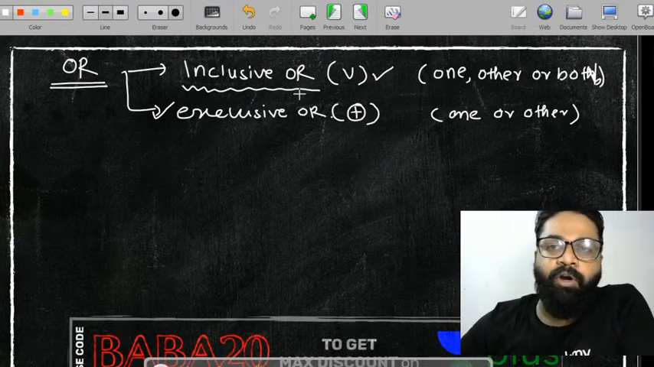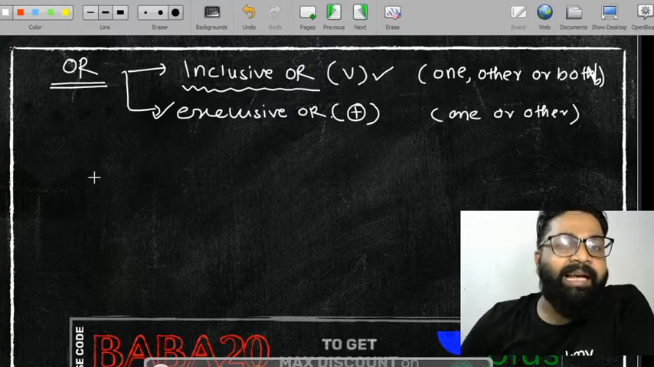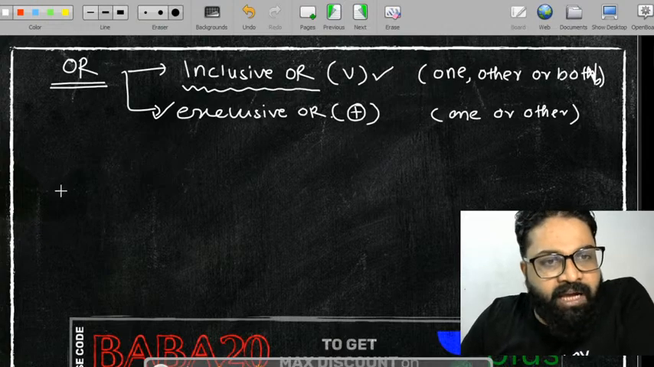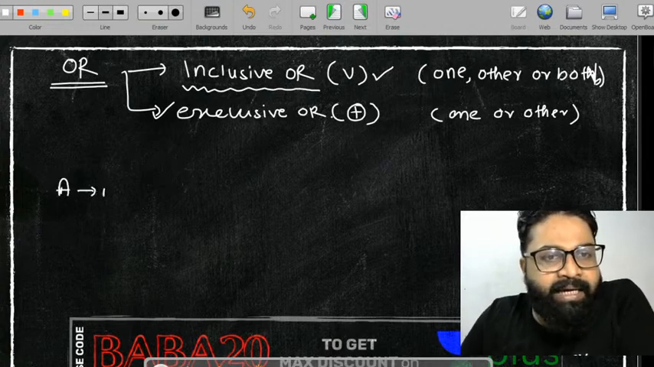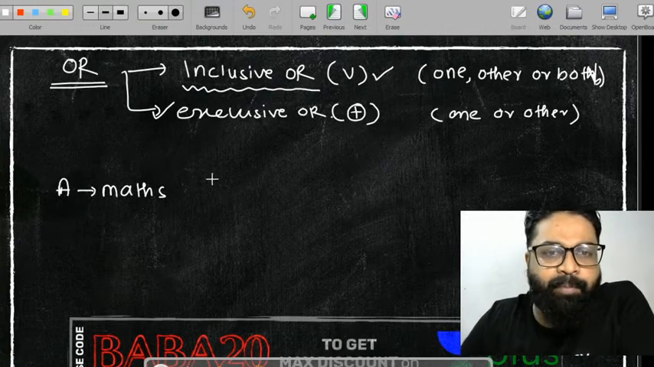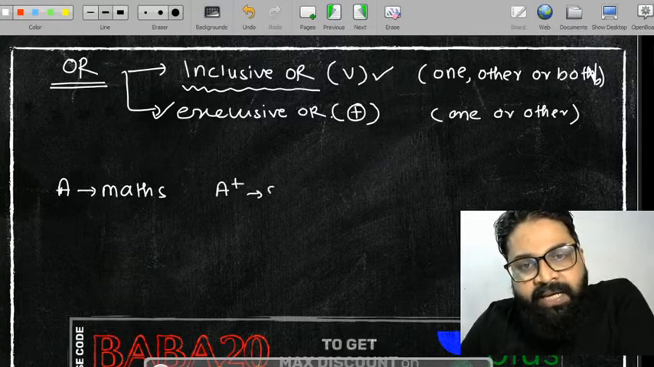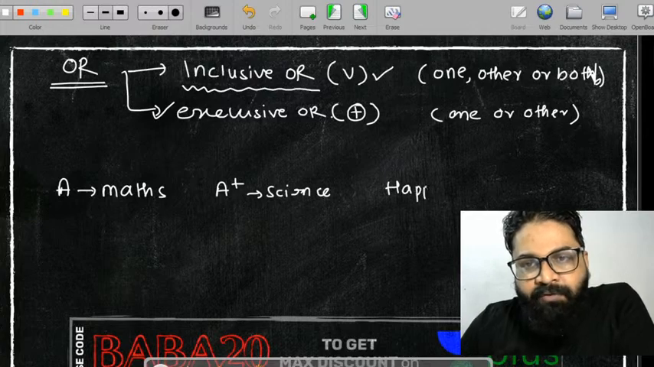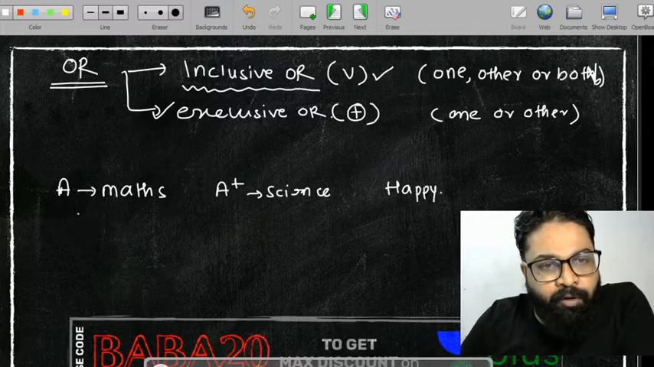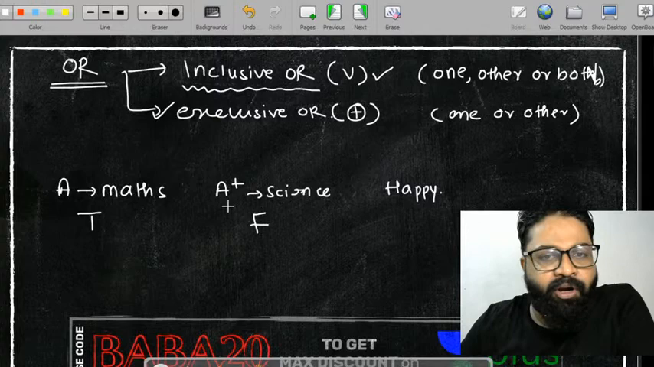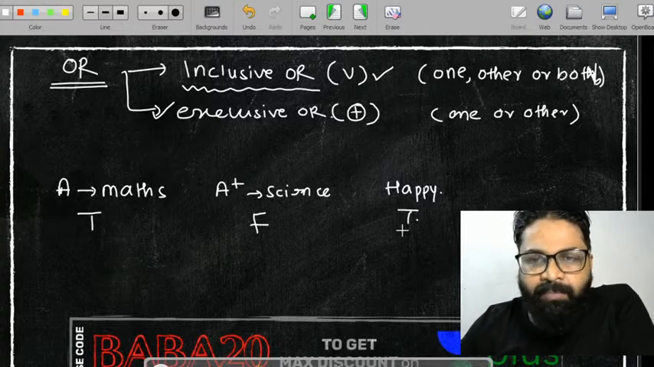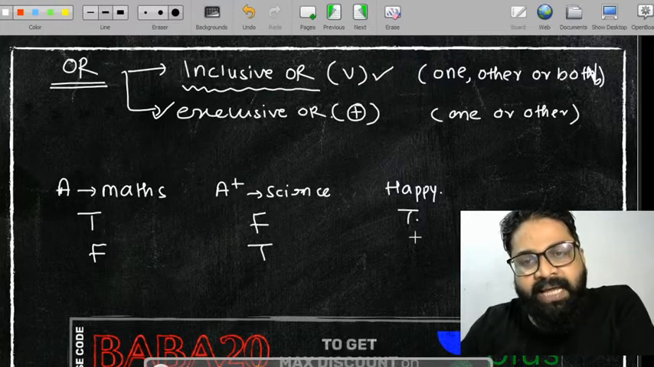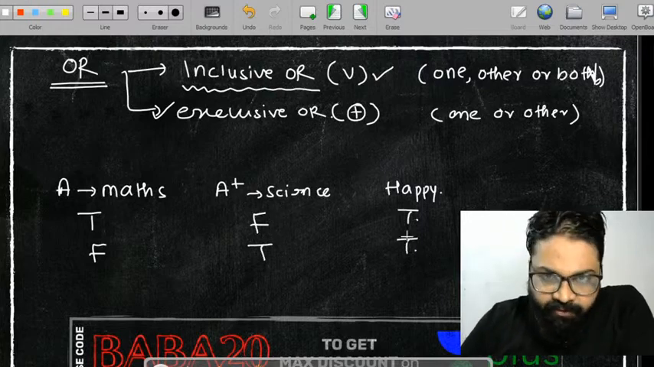there will be inclusive OR, one or other or both. Let me tell you this particular thing: what is inclusive OR? Suppose your mom is saying that if you will get A in maths she will be happy, if you will get A plus in science again she will be happy, okay, and let's consider this is the happiness of your mom. Now if you will get A in maths and you are not getting A plus in science, again she will be happy. If you will not get A in maths but you will get A plus in science, again she will be happy. This is for happiness.